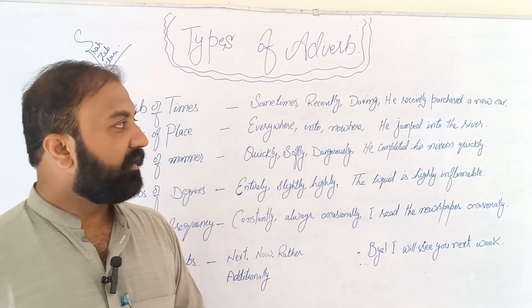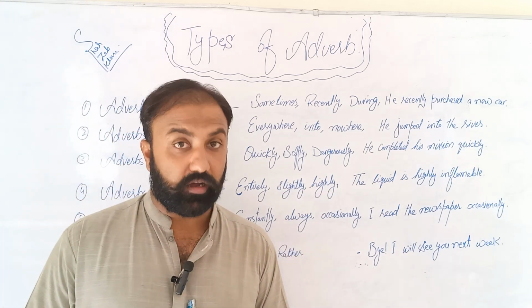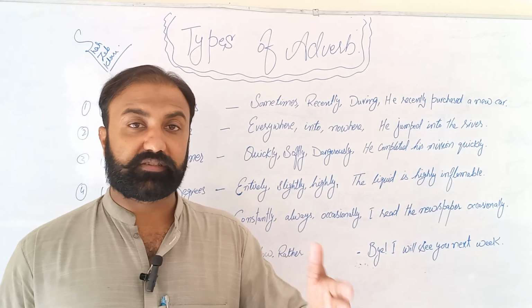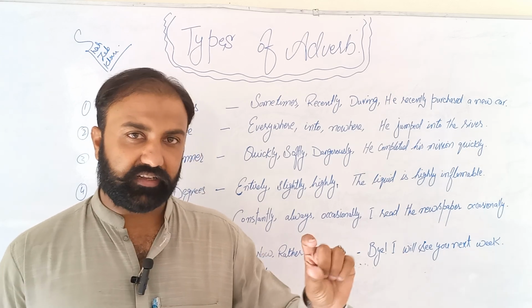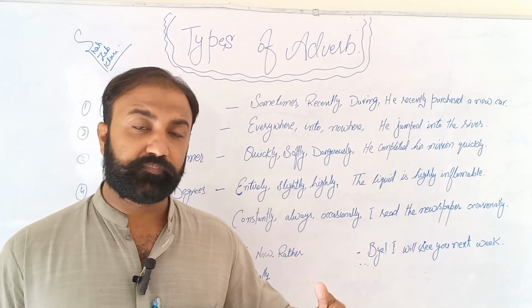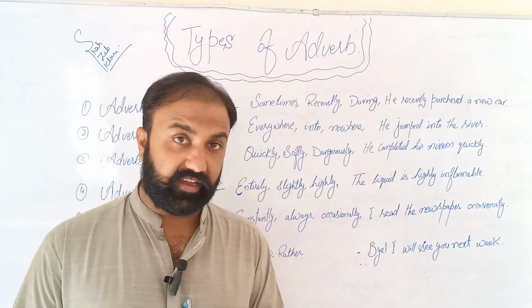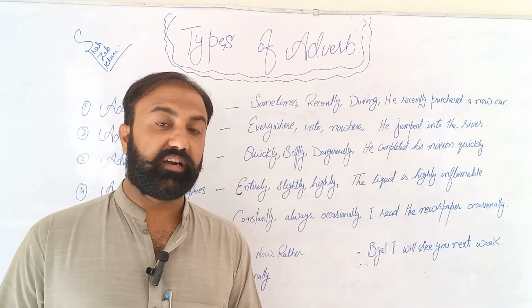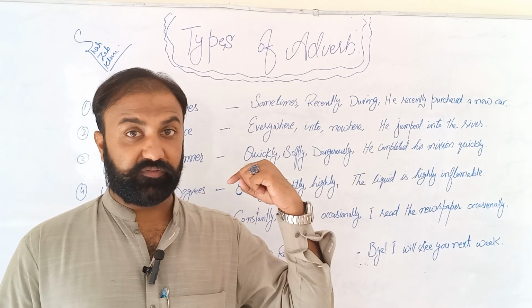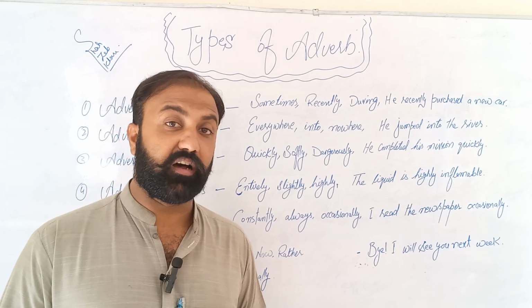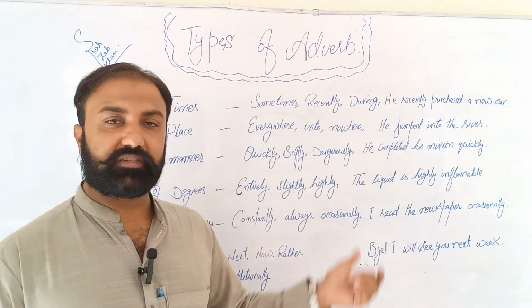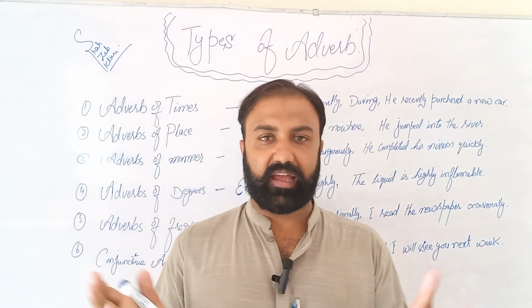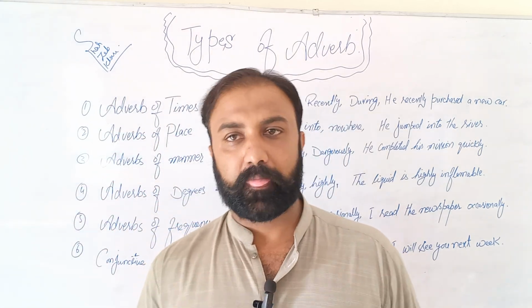For example, he recently purchased a car. Now over here, someone has purchased a car, but recently shows the time, or we could have said he purchased the car 2 years before, or he will purchase the car after 5 years. So basically, this talks about the time at which the action was being done.